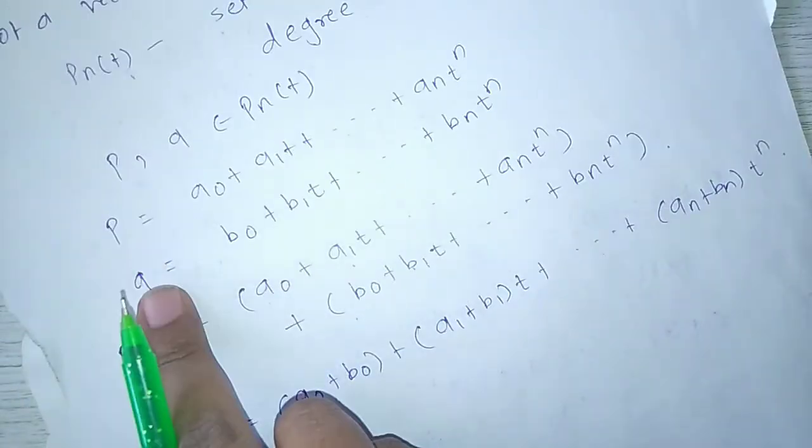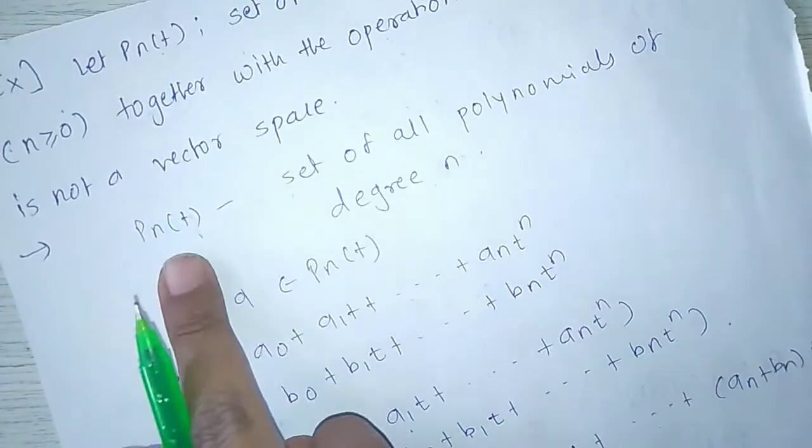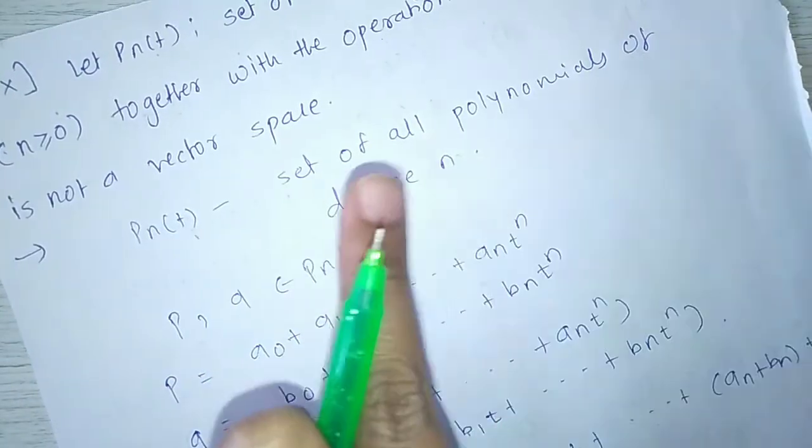Here p plus q belongs to Pn of t, the set of all polynomials of degree n.